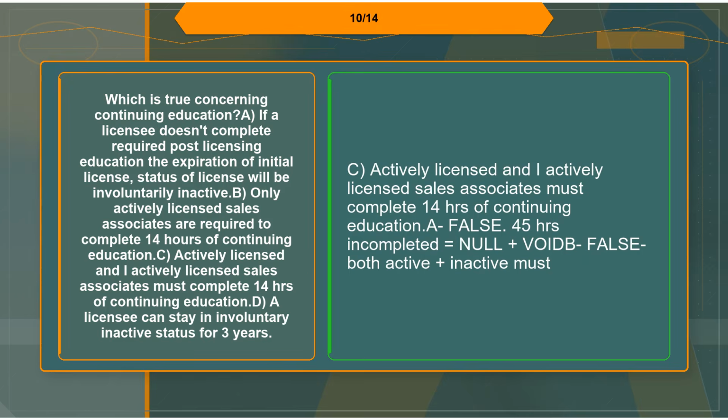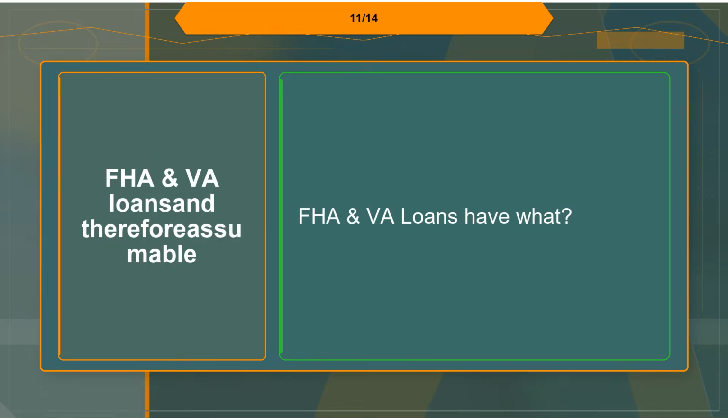Definition: C. Actively licensed and inactively licensed sales associates must complete 14 hours of continuing education. A. False. 45 hours incomplete equals null and void. B. False. Both active and inactive must. Flashcard 11. Term: FHA and VA loans and therefore assumable. Definition: FHA and VA loans have what?